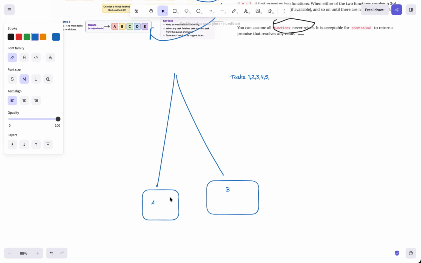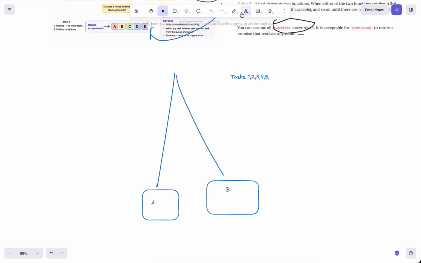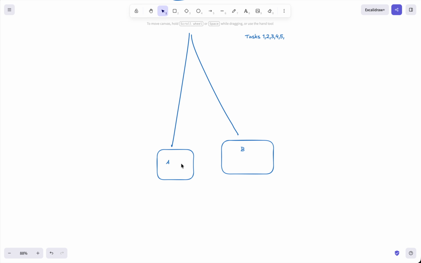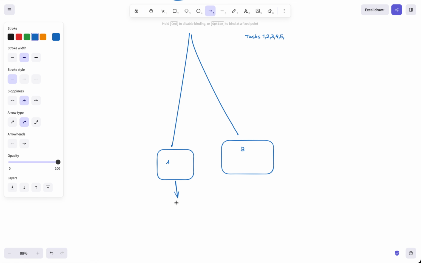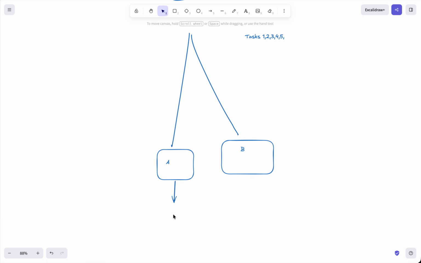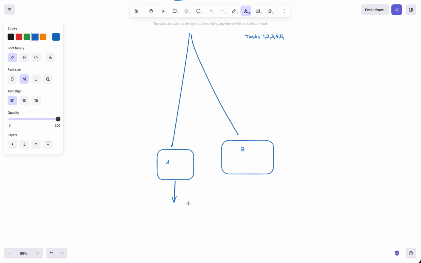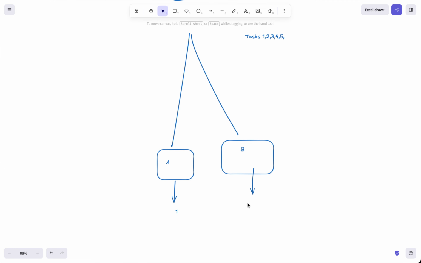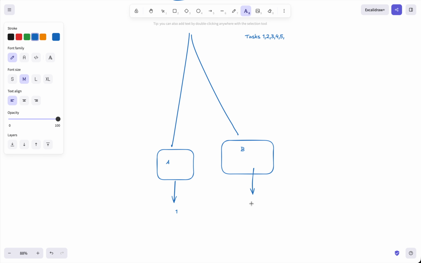Initially task 1 will start on this thread, and task 2 on the other.